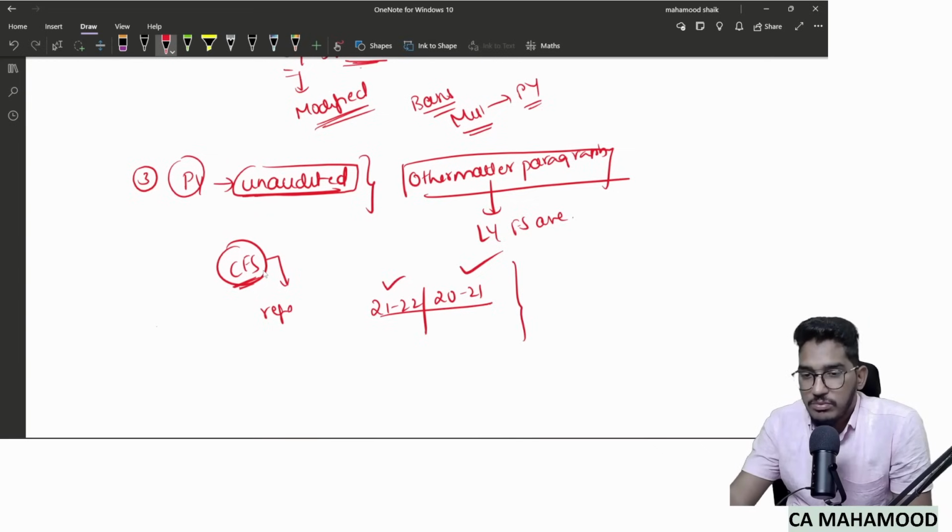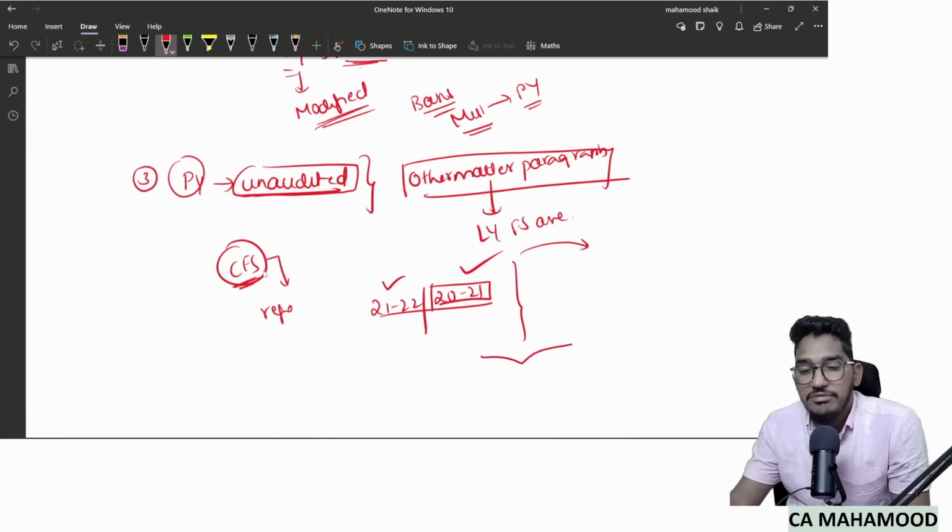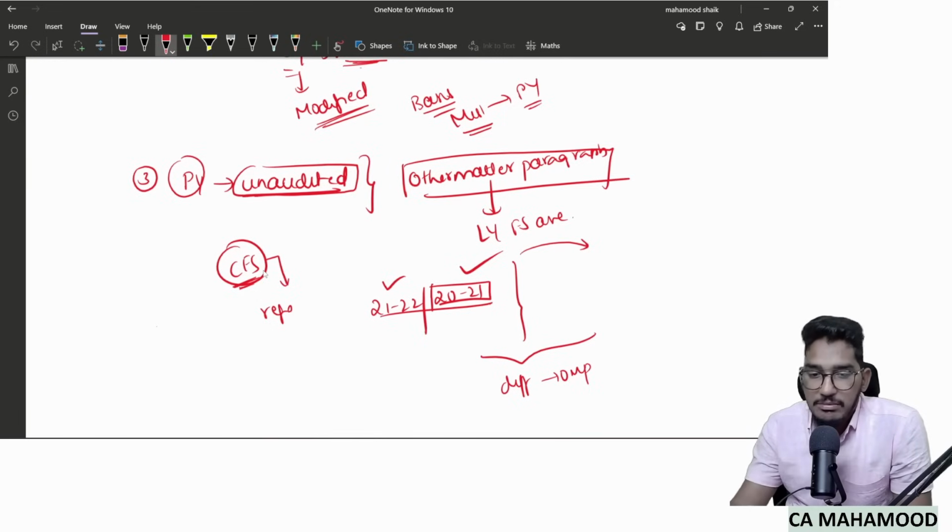But the standard says one more thing. If the opinion which you are giving on comparative financial statements and the last year's auditor's report are not matching, then you have to explain those differences in the other matter paragraph. When I am conducting the audit of 21-22, if it is a case of comparative financial statements, I will give an opinion on 2021 also.